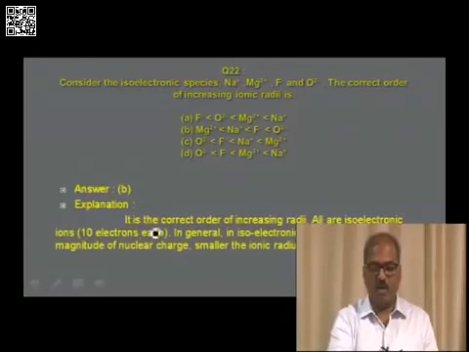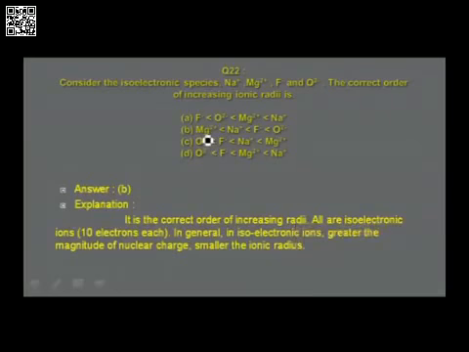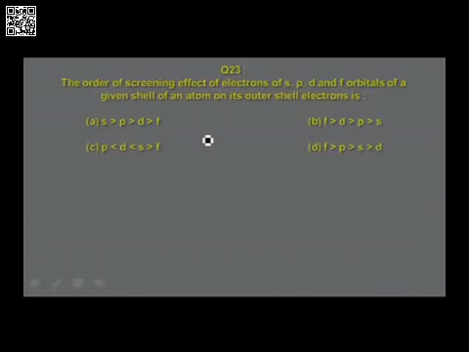Therefore, you may find the correct order is in option B, and one has to understand that in the case of isoelectronic species, with the increase in atomic number, nuclear charge increases, and with the increase in nuclear charge, electrons are pulled more towards the nucleus, therefore the size of the ion decreases. In other words, ionic radius decreases. Therefore, the correct answer is option B, Mg2+ less than Na+ less than F- less than O2-, that is O2- has a larger ionic radius compared to any of the given ions.